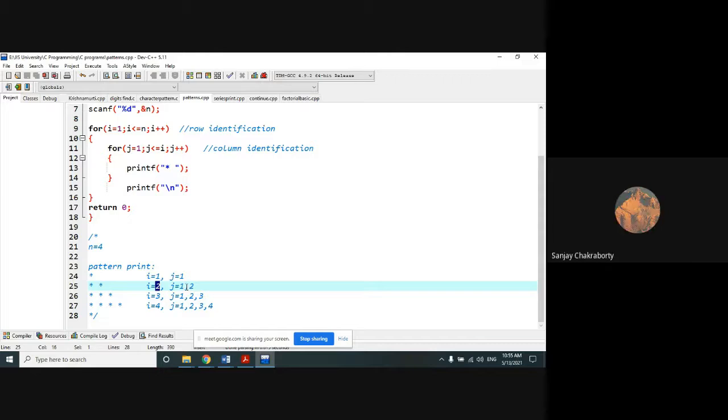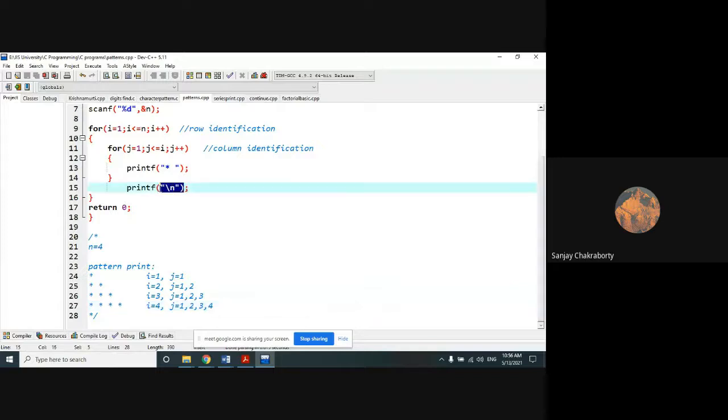Then the J value will range up to the equivalent range of I. For this case, J equals 3, which is equivalent to I. For this case, J equals 4, which is also equivalent to I. So that's why I have made it from 1 to I. When the value of I is 1, J is also 1 to 1, repeating 1 time. When the value of I is 2, J repeats 2 times, 1 to 2. When the value of I is 3, J repeats 3 times, 1 to 3. When the value of I is 4, J repeats 4 times, 1 to 4. So each and every time J will repeat and that number of stars will be printed.